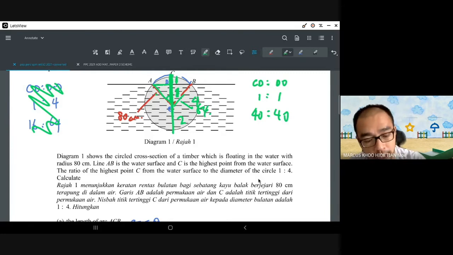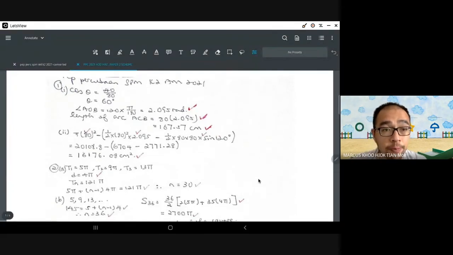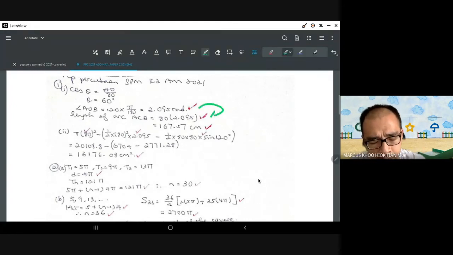Because of that, we can use cos theta to get the angle of 60 degrees. Once you find the angle of 60 degrees, you convert it into radians, then substitute into the arc length formula to get about 167.57 or something similar.